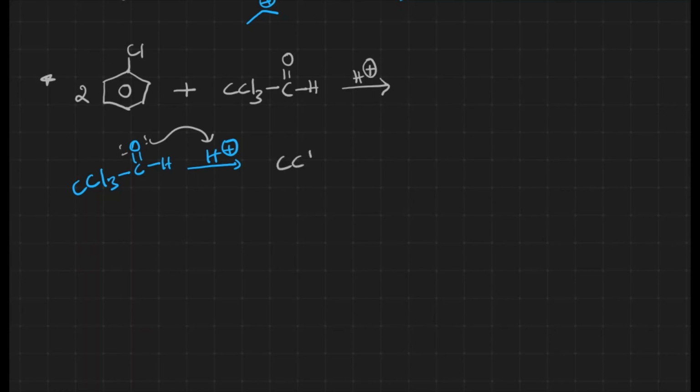Oxygen with positive charge is unstable, so shifting of electrons takes place towards the oxygen. After that we get CCl3, C, OH and H with a positive charge. This is the carbocation in the initial stage, or we can call it the electrophile.